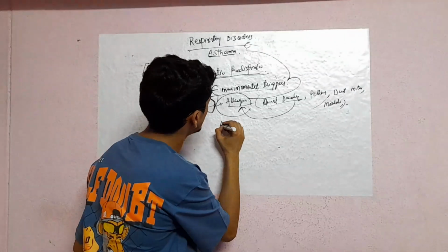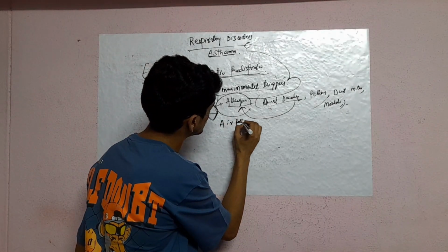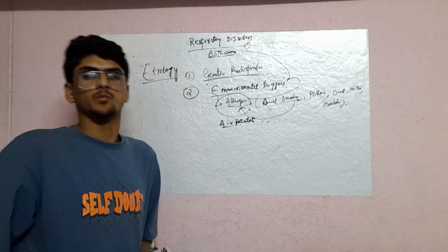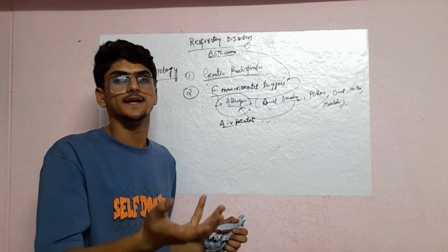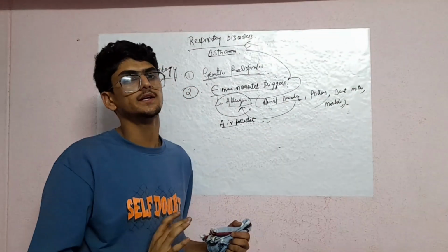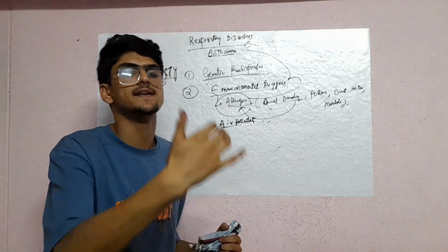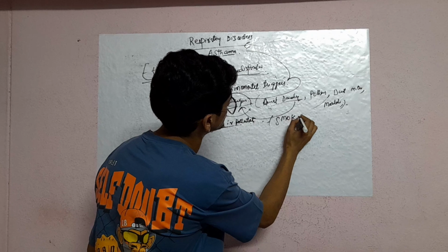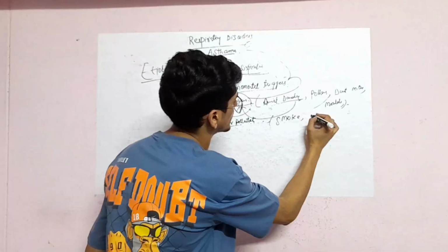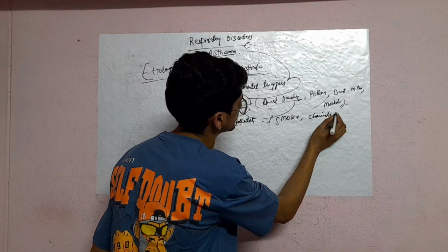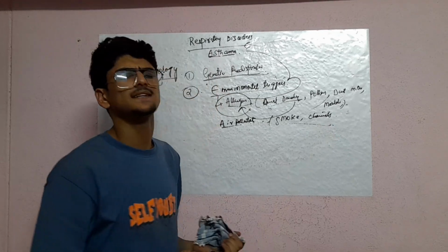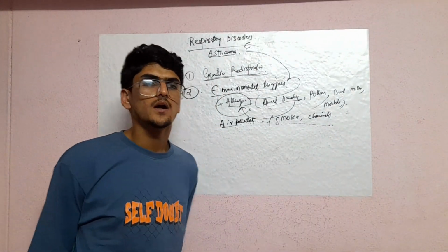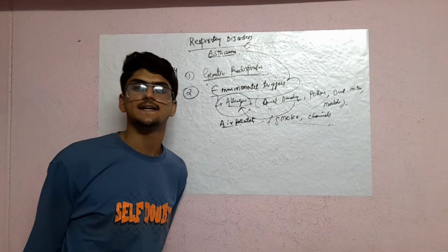Next one, air pollutants. So the air we are going to inhale, when that air is already polluted, meaning it contains undesirable things, air pollutants include smoke, chemicals, and other harmful particles, or carbon monoxide also, that leads to further disease and disorders.